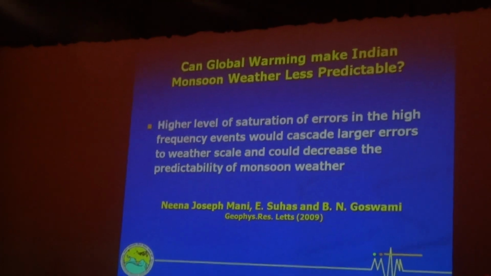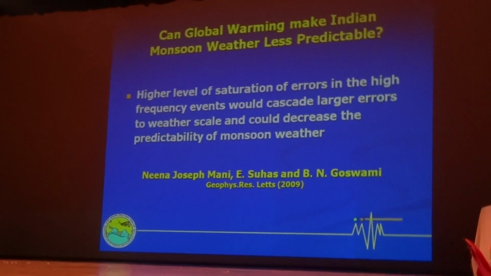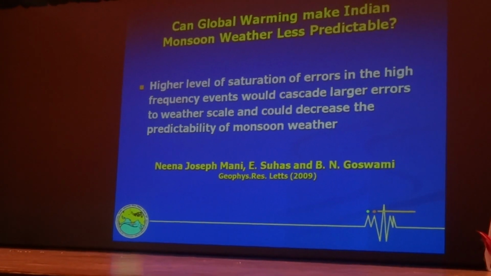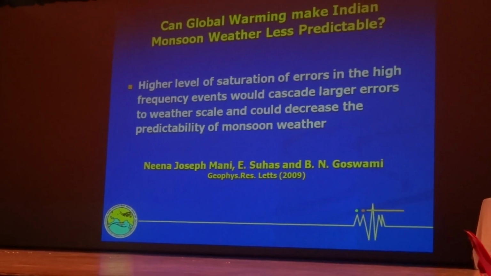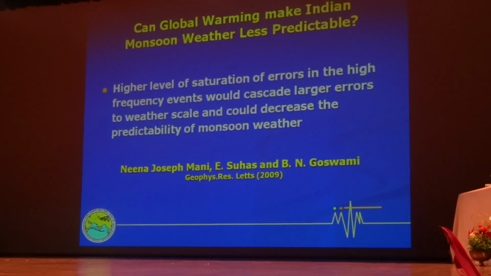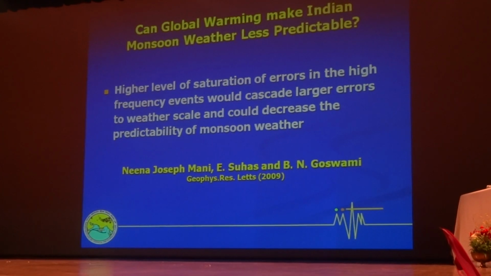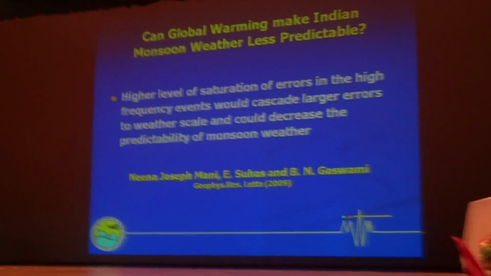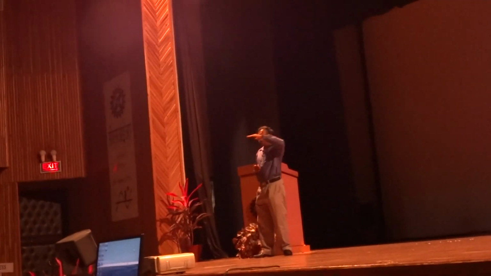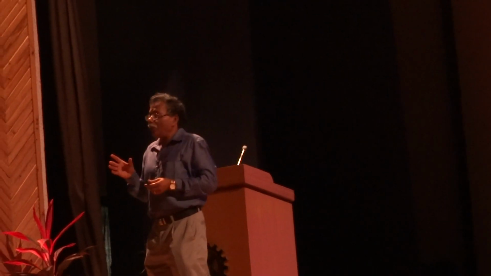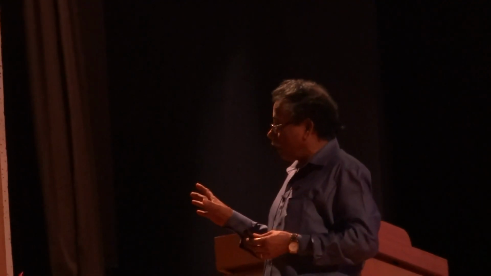Once that happens, then something else is possible. That is what they asked as the second question. Okay, the extreme events are increasing. Then what is happening to the weather? The extreme events come from very small scale processes, relatively thunderstorm kind of events. But they are always associated with weather events like lows and depressions. Now, if extreme events are increasing, their level of energy has increased. These small scale events are always difficult to predict, and therefore there will always be errors associated with small scale events.